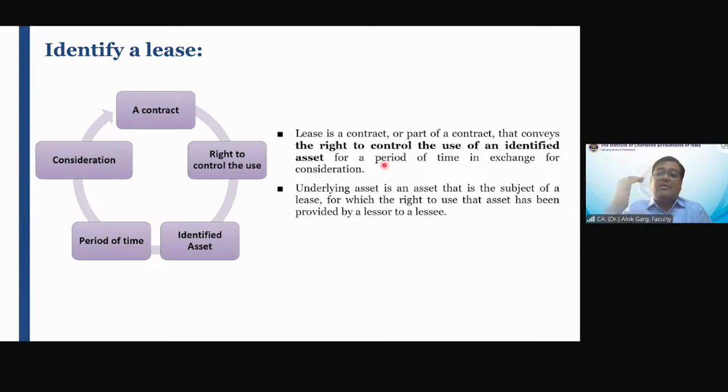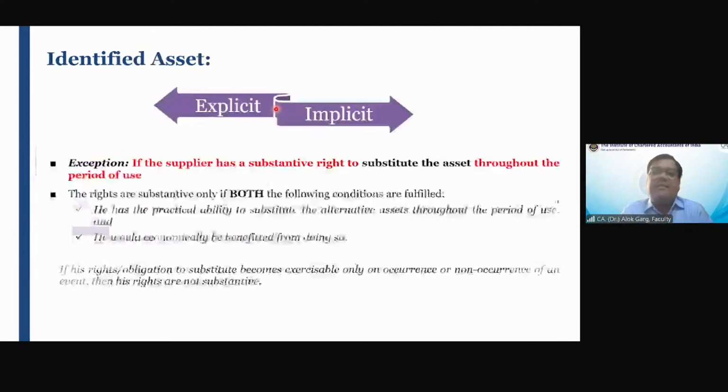Friends, a lease is a contract which transfers the right to control the use of an identified asset for a period of time in exchange for a consideration. So we'll discuss this one by one. What is meant by identified asset? Friends, to become an identified asset, it has to be explicitly or implicitly written in the contract.